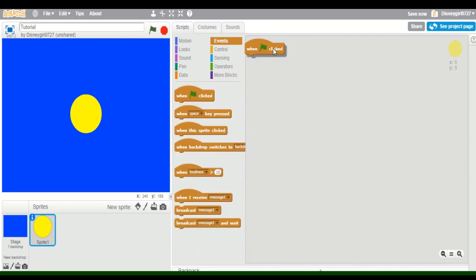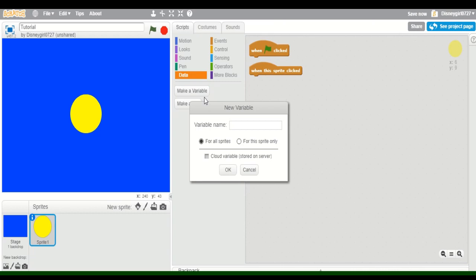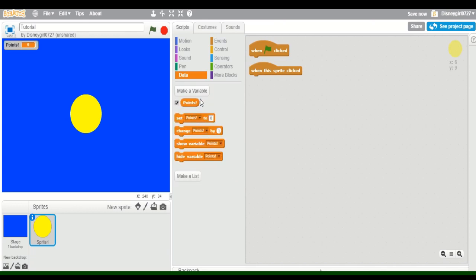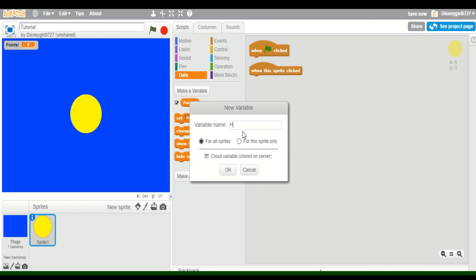So first you're gonna drag out two of these. We should need two of these. So just drag out two. You're gonna create two variables. First one we're gonna call points. Do not click this box yet. I'll explain what this does in a couple seconds. So just have points. Now make a variable. Now name this variable high score. Make sure to click this.